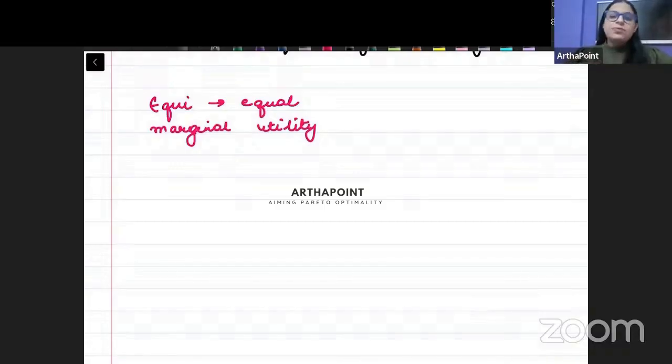समझने की कोशिश करो बेटा. I have the last rupee with me. मेरे पास एक आखिरी रुपी बचा है. इसको अगर मैं good X पे खर्च करती हूं, when I spend it on good X, the extra utility that I will get, it should be equal to if I would have spent this last rupee on good Y.